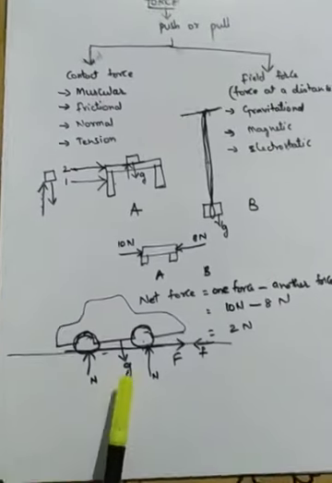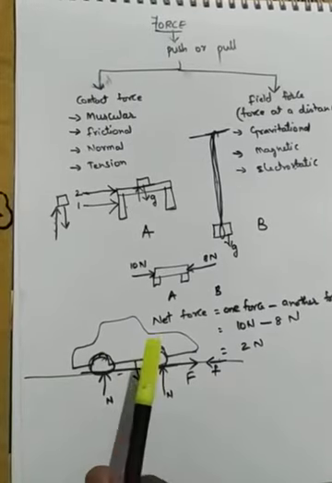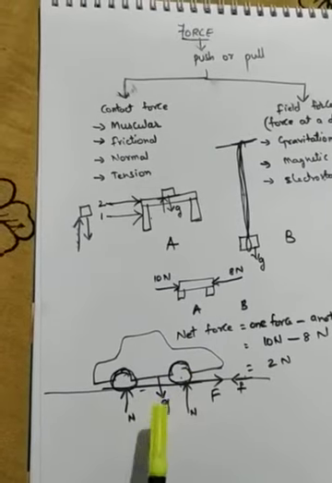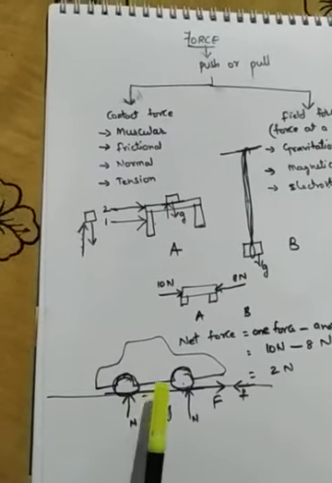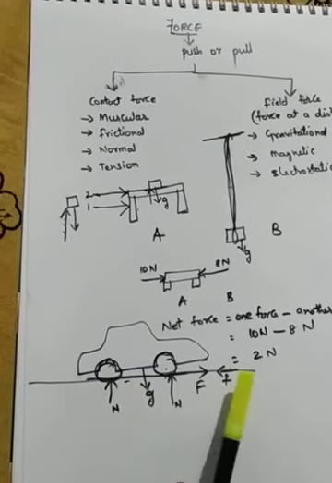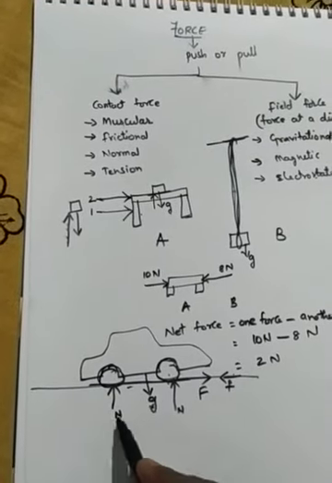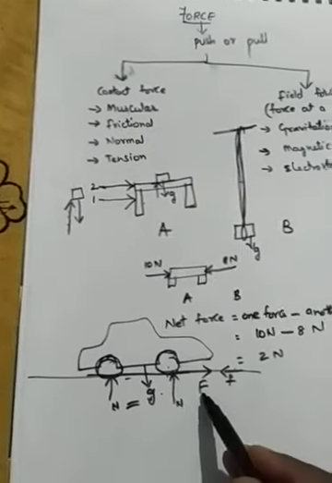So because the gravitational force and the normal force are equal to each other, the car is on the land. If any force is more, for example if gravitational force is more than normal force, what would happen? The car will be pulled down. But it is there on the road because gravitational force and normal force are equal. Right? Now, what about this force?